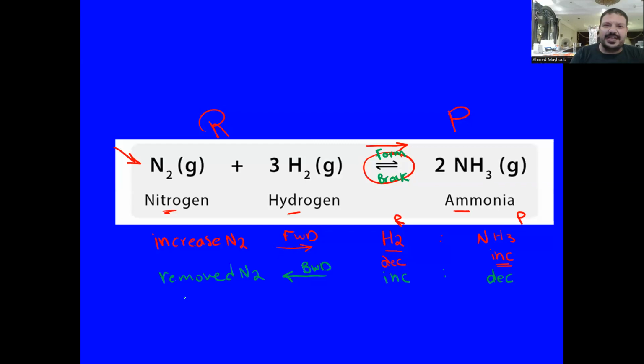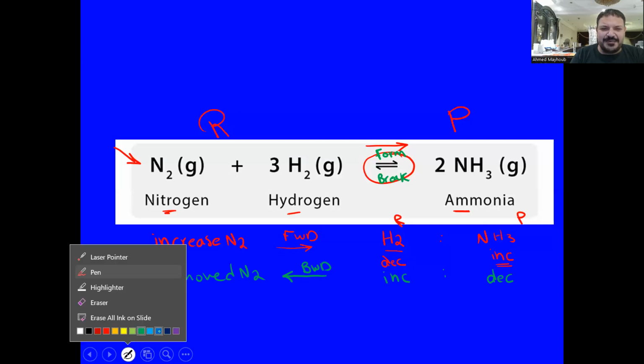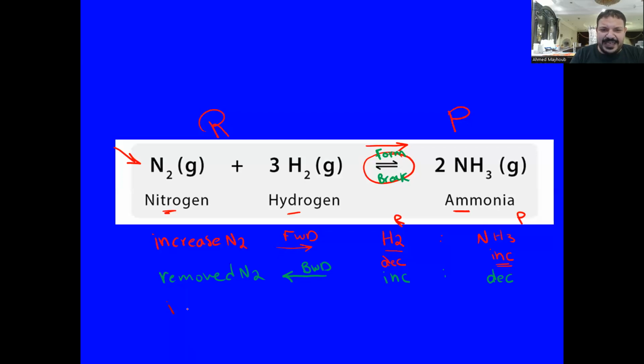Okay. What will be the effect of changing the concentration of the product? What happens if I increase the percentage of ammonia? Again, increase the percentage of ammonia. What will happen? If I increase ammonia, which is on the product side, I'm giving the chance for the backward reaction to initiate, because increasing the concentration will shift the reaction to the opposite side. So the reaction will shift to the backward side, or to the left side.